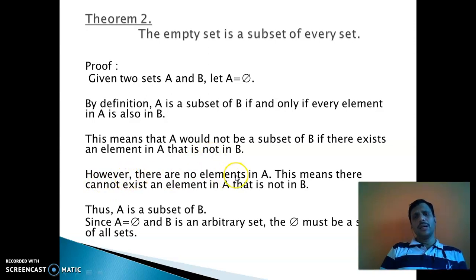However, there are no elements in A. This means there cannot exist an element in A that is not in B. Thus, A is a subset of B. Since A is empty and B is an arbitrary set, then phi must be a subset of all sets. So, I hope that this theorem is clear. The empty set is a subset of every set.